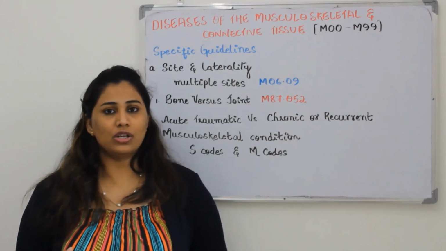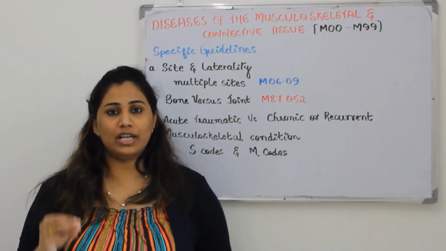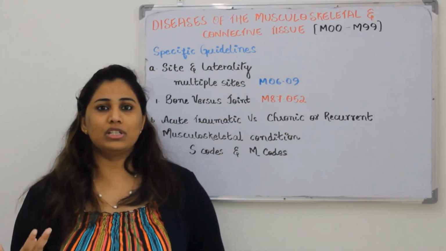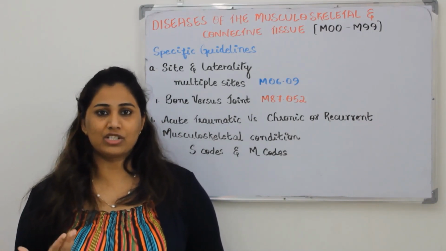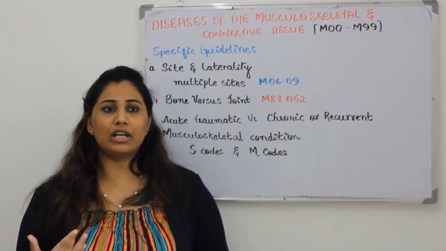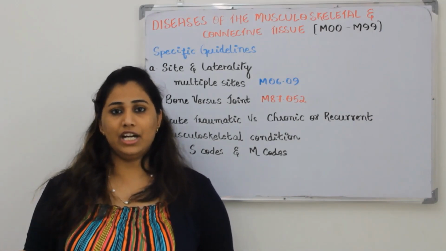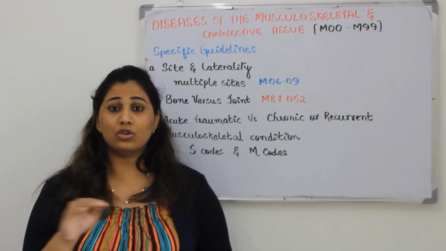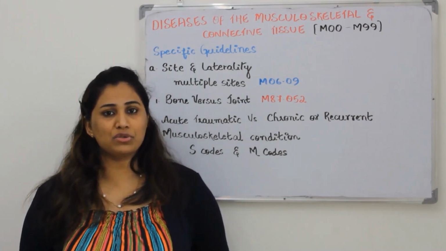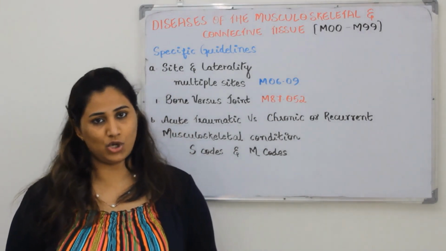Understood. The same thing is applicable for the knee. So make sure that you are choosing the codes properly based on the documentation. Most of the time you will get head of the femur fracture in old age cases. The scenario will be like an old woman fell down and got a traumatic fracture or pathological fracture at the head of the femur. One of the codes will be hip fracture. Don't choose that one. You specifically go and choose the bone fracture. So this is the main difference between bone versus joint.